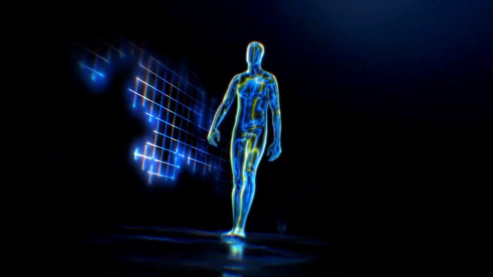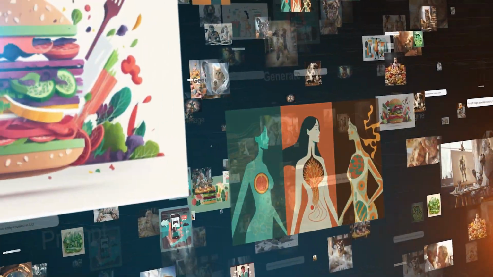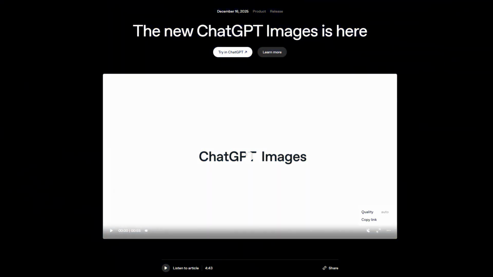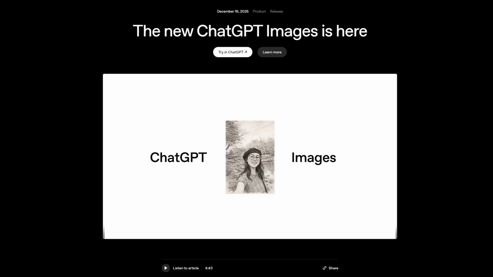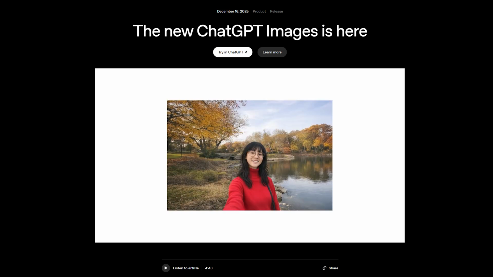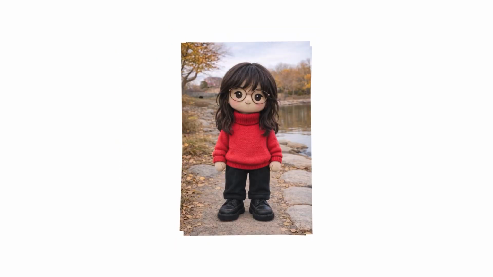Today we're diving into something truly exciting in the world of AI image generation. Specifically, we're going to explore OpenAI's brand new image model, GPT Image 1.5. This is their latest flagship AI designed for creating images from scratch and making precise edits to existing photos. And honestly, this is a huge step forward for anyone looking to unleash their creativity using AI.